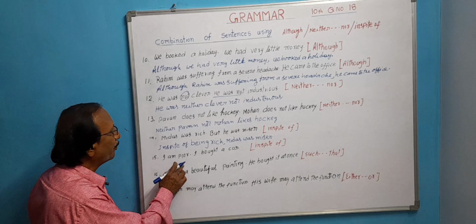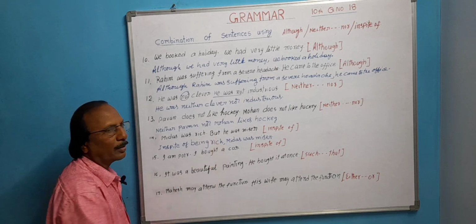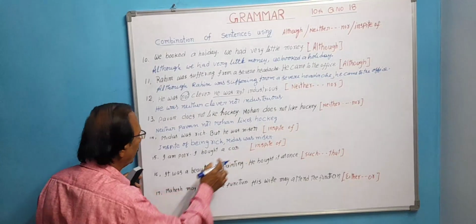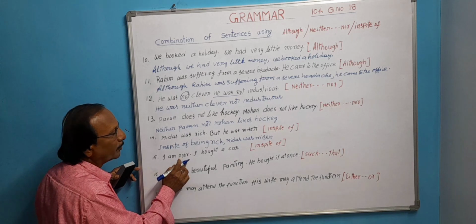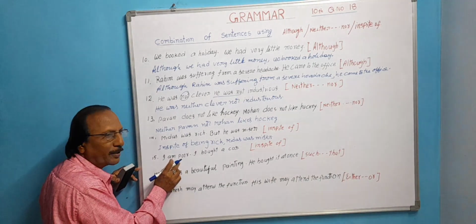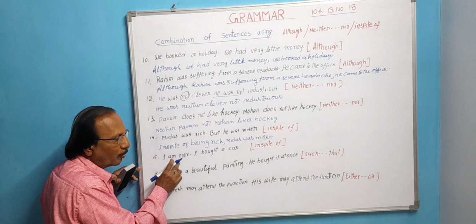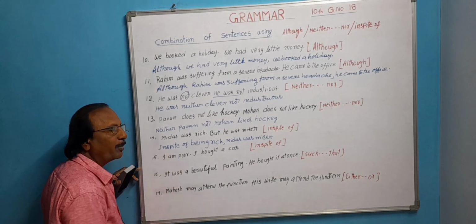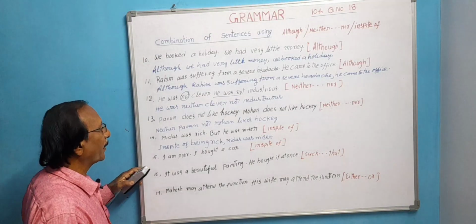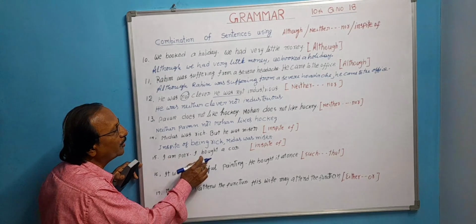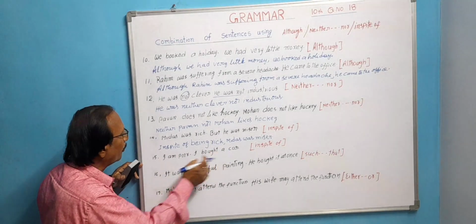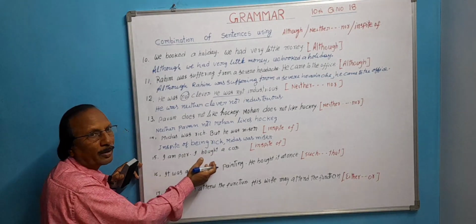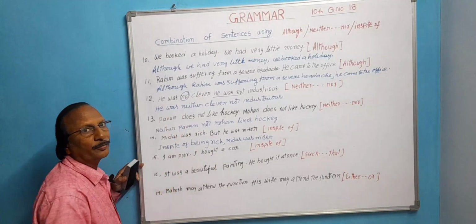Next, I am poor. I bought a car. Let us see this sentence. I am poor. One base statement. Its implication should be negative, because when he is poor he can't buy a car, but he bought a car, an unexpected result.